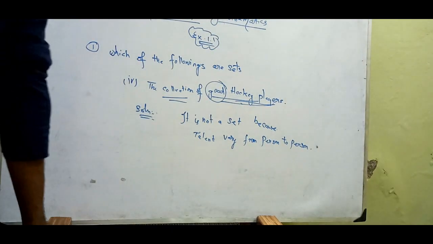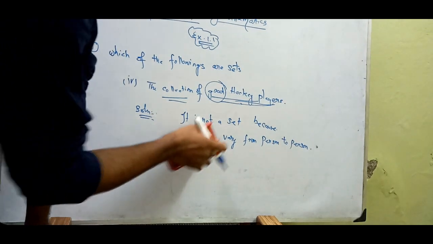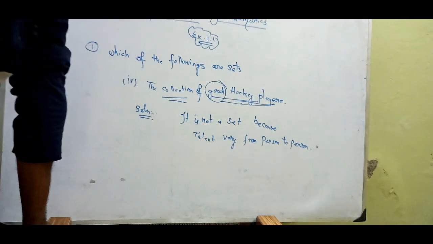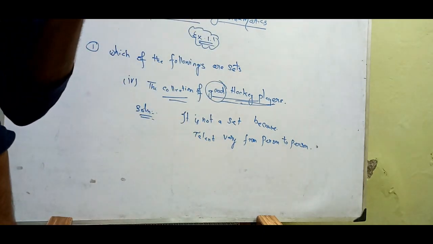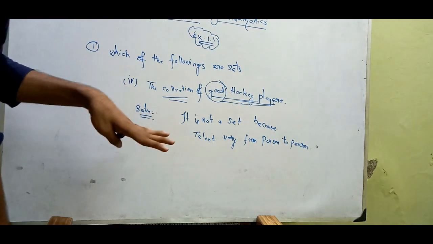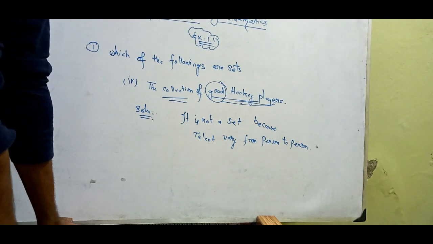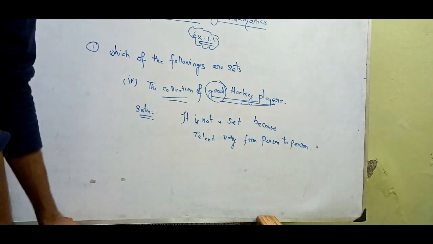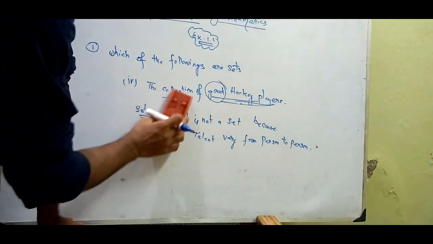Okay, so that is the reason why it is not a set. Saying good hockey player is okay, but if we say particularly he is a good hockey player, we cannot say it in general. That is why I have mentioned here talent varies from person to person, and also the collection is not well defined. We cannot say without judging them.